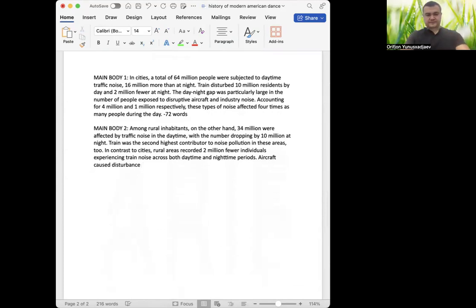So a total of, right, 3 million rural residents. So I can write the word rural dwellers too. But anyway, I wrote residents here, so it's okay to use it. So aircraft caused a disturbance to a total of 3 million rural residents.